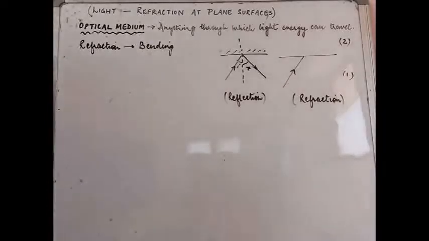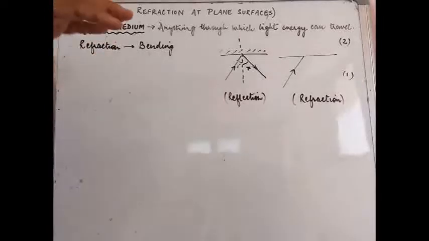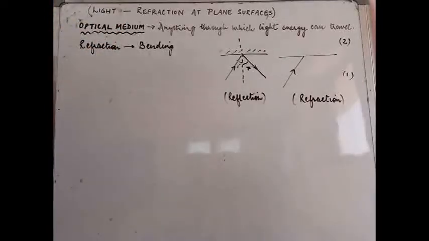Around us there are a number of things which we may or may not be able to see. For example, we have a number of gases, gaseous molecules available, we have dust available, we have smoke outside. So there are a number of material things present around us. That medium is known as the material medium. So obviously light can travel through it.